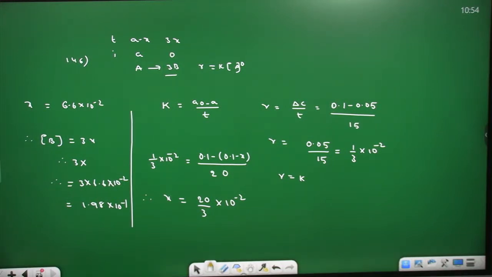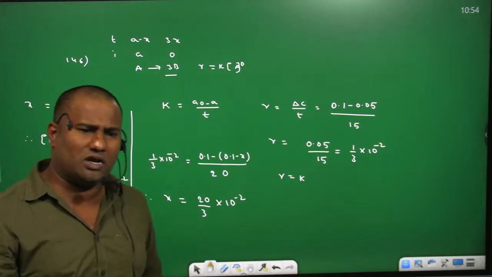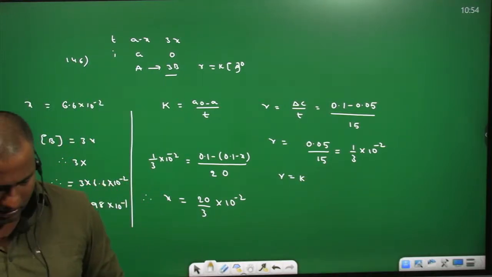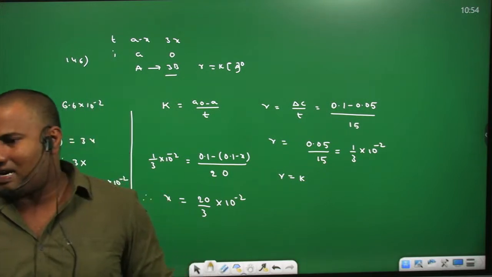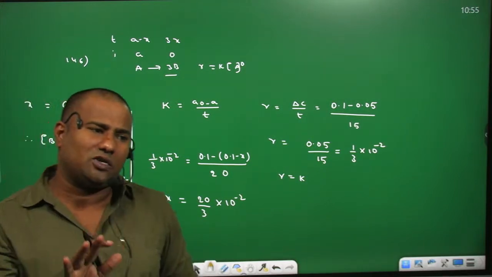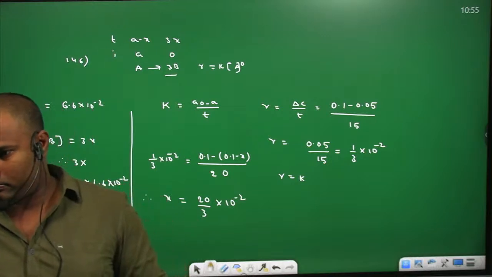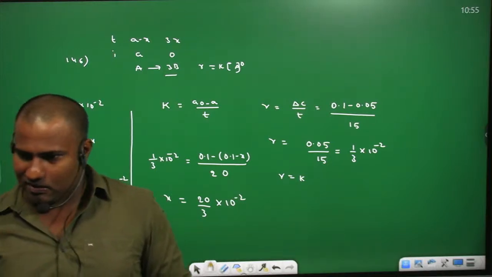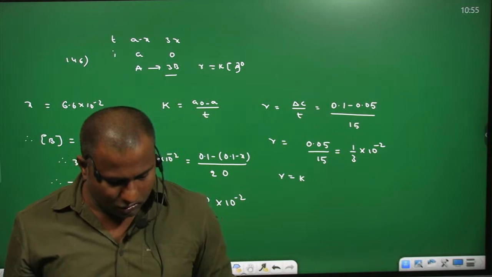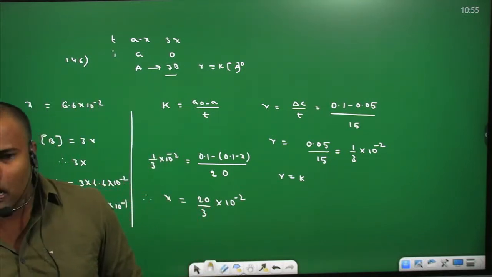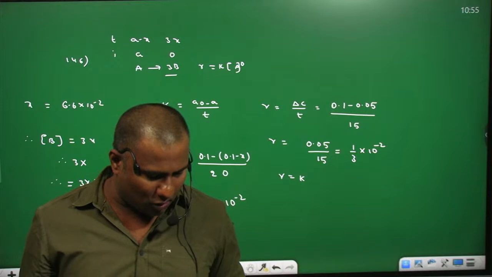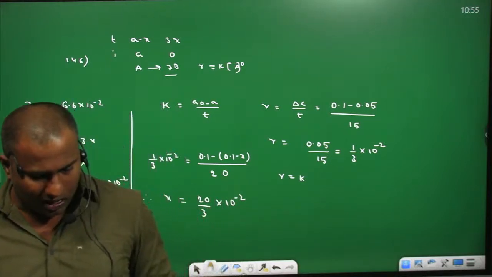Freundlich adsorption isotherm fails in which of the following conditions: high temperature, low temperature, irrespective of the temperature? Because in Freundlich isotherm we are taking temperature constant, irrespective of the temperature. We are going to concentrate on pressure. Freundlich adsorption isotherm is not applicable under high pressures. In last class we discussed the same question paper, right? So at high pressure it is not applicable, at moderate or low pressure it is applicable. So you can go with the third option.